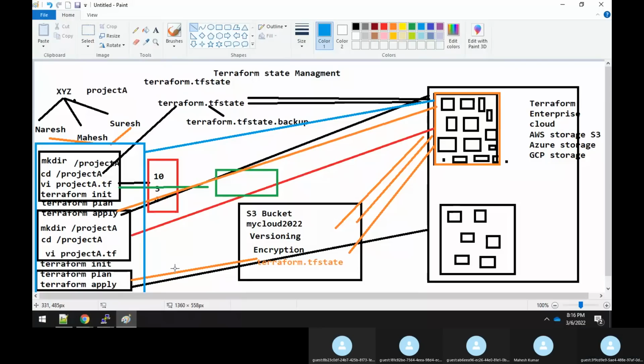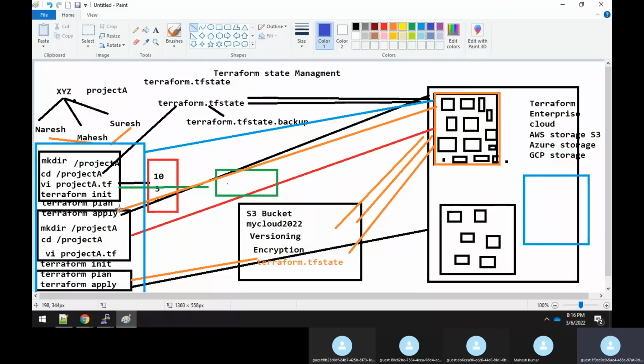Now your manager says, whenever you apply, don't apply into this live project. Instead, create something like a stage environment.